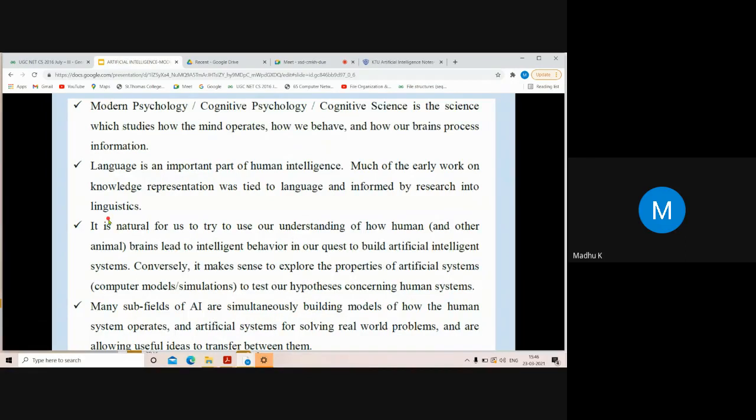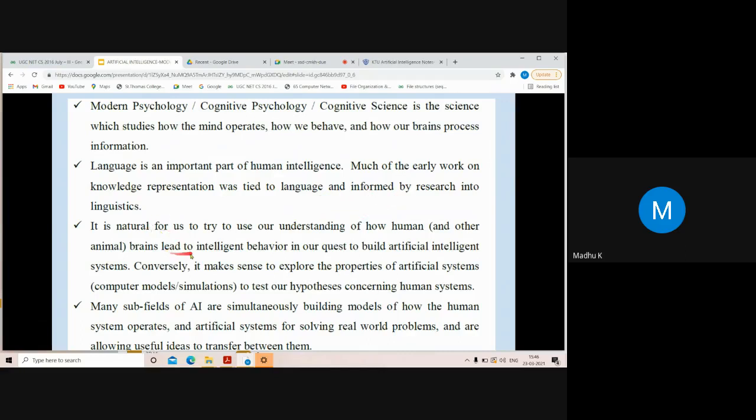Then modern psychology, or cognitive science, is the science which studies how the mind operates, how we behave, and how our brain processes information. Language is an important part of human intelligence. Much of the early work on knowledge representation was tied to language and informed by research into linguistics.